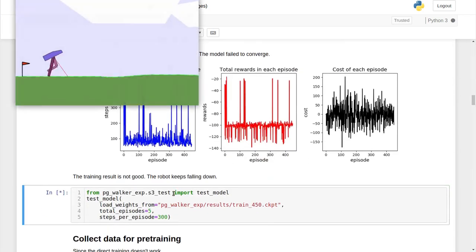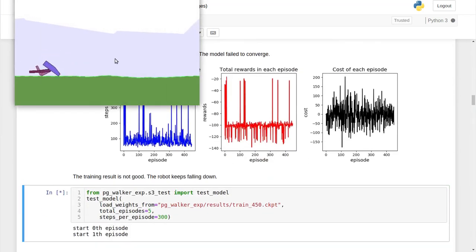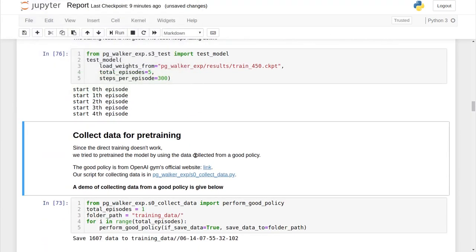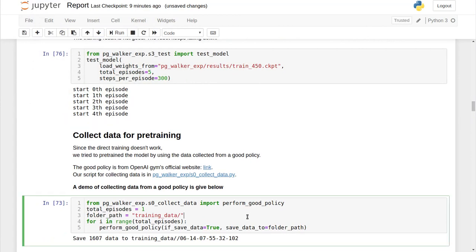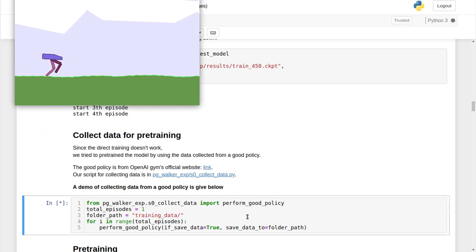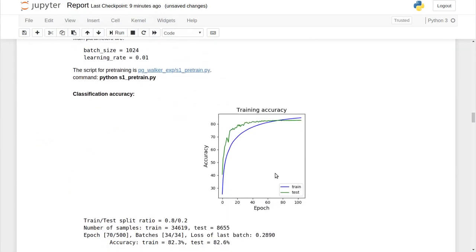The training result is not good. The robot keeps falling down. Since direct training doesn't work, we try to pre-train the model by using the data collected from a good policy. The good policy is from OpenAI Gym's official website. We pre-train our model on this data. The training accuracy is 82%.